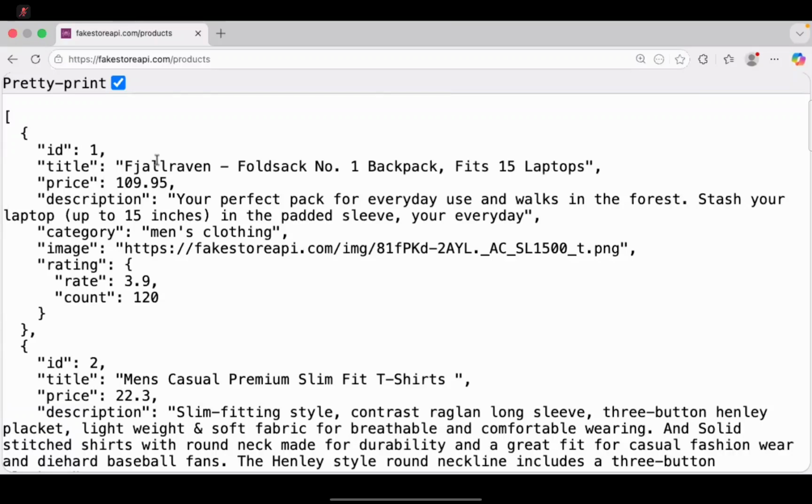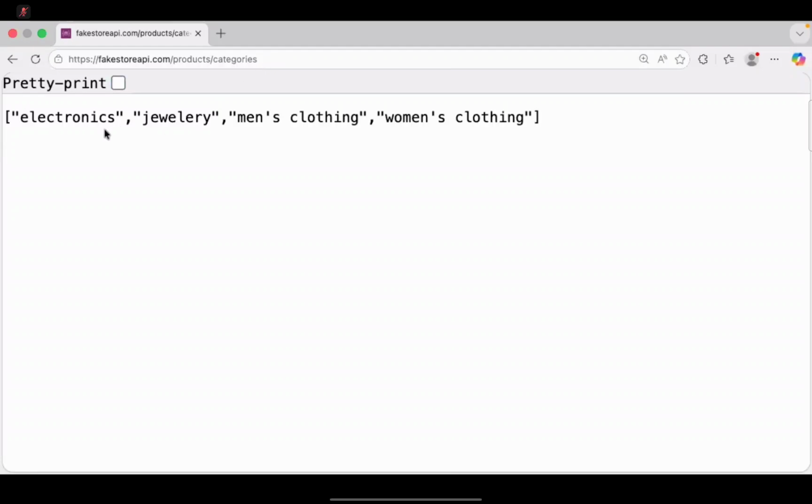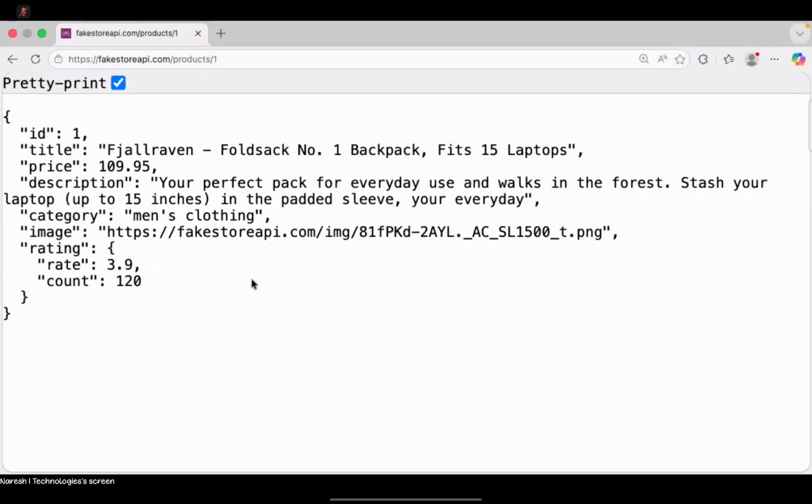So our responsibility is to present this in the user interface. This is just products. I showed you the other route, products slash categories, which returns a simple array of strings. Products of one returns a specific product object, only one object. And every product has some data. You need to first understand what data is coming, then we can create a presentation for it.